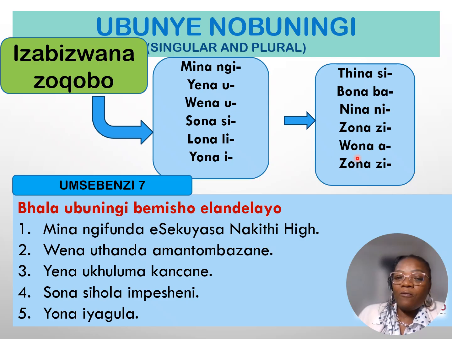And then the plural of that will be wona, right? And then the yona will be i, because this one stands for the in and the im beginning word, remember? And then the plural of that will be zona, all right, because the in and the im beginning words, they tend to take the izi beginning word.